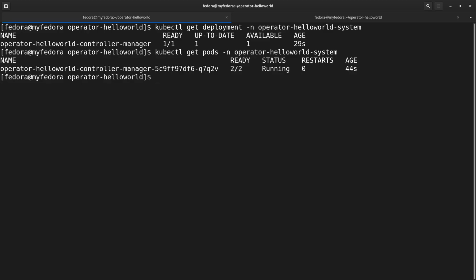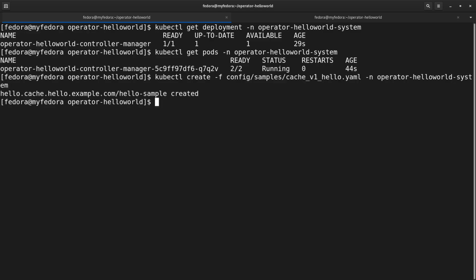And then the next thing we're going to do is create the CR against the project operator-helloworld-system. So we're going to do our kubectl create -f, config samples and our CR, and then give the namespace operator-helloworld-system. So that created that. At this point, the operator is obviously executing everything, and we can use kubectl again to verify that and look at the logs.